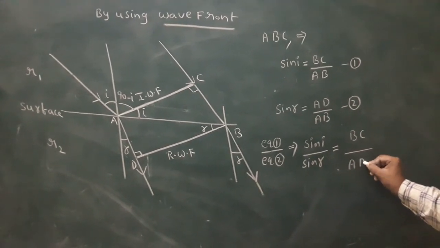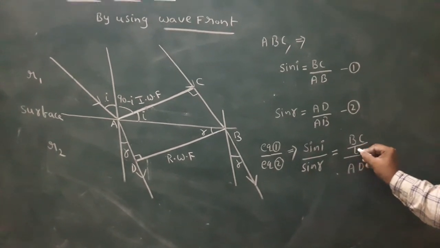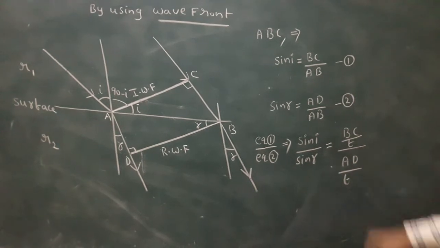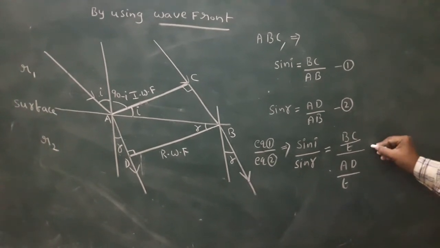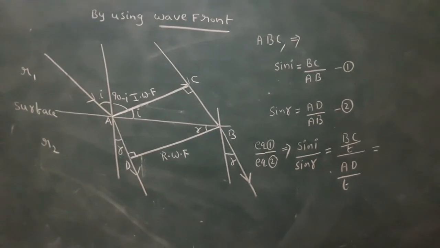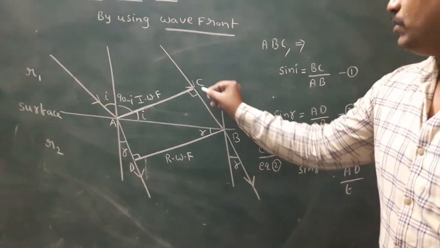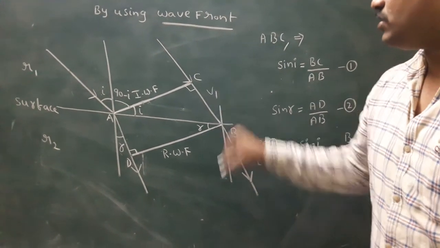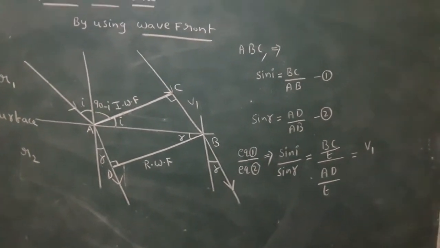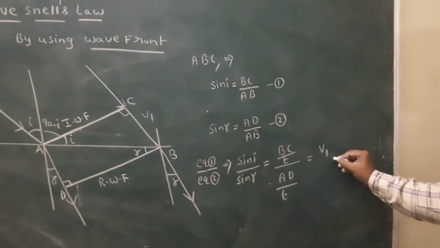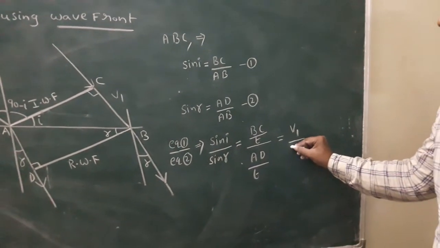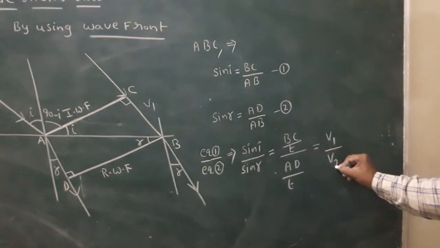Now I write it as divided by t, because time cancels. Distance traveled by time is velocity. In the medium, the light velocity is V1, and AD by t is V2.